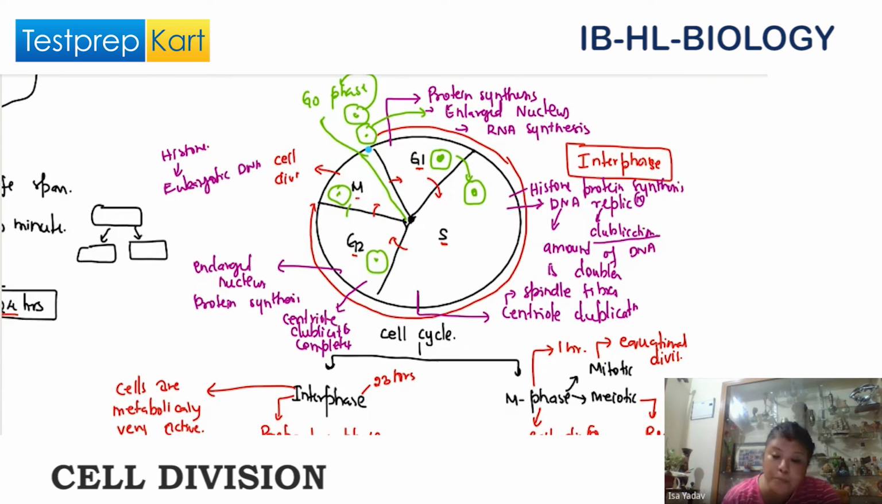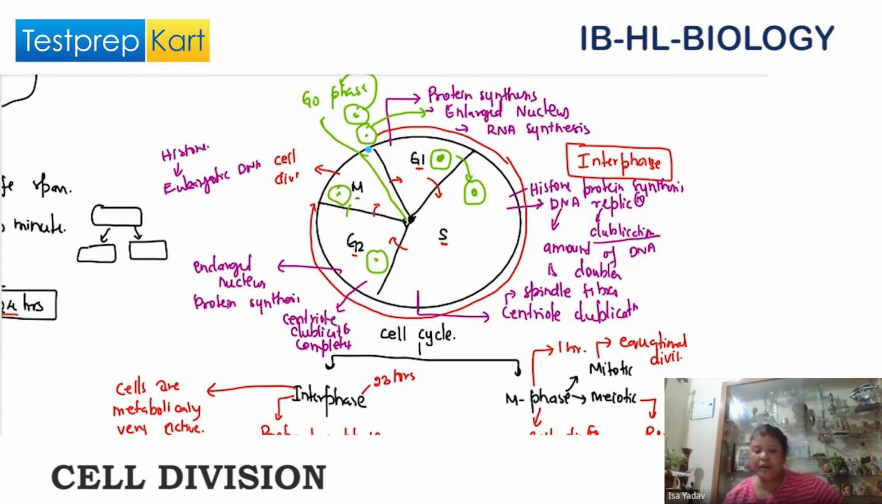Cyclin B promotes the assembly of the mitotic spindle and other tasks in the cytoplasm to prepare for mitosis. That means what? Cyclin B is active only in M phase. Cyclin B is active only in which phase? M phase. It is active only in M phase. Is this point clear? Yes.